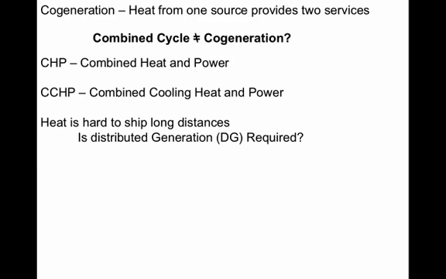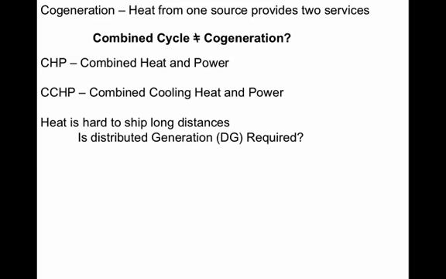Now the thing is, for instance, Diablo Canyon, a 2 gigawatt facility, generates electricity for 3-4 million people. Can we provide heat for them? Well, we can't, because it's so hard to ship heat long distances. Furthermore, with Diablo, we can't even live within 5 miles of it.